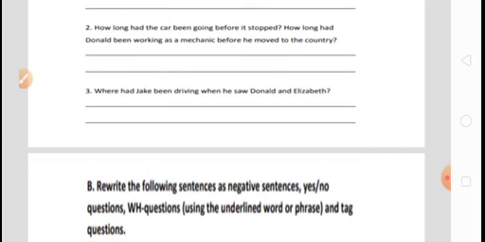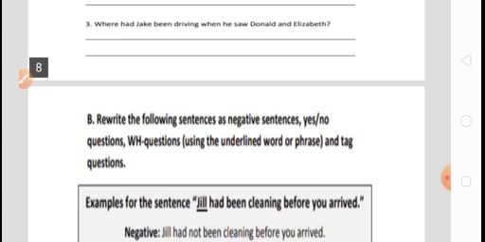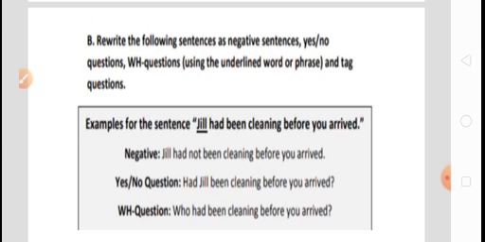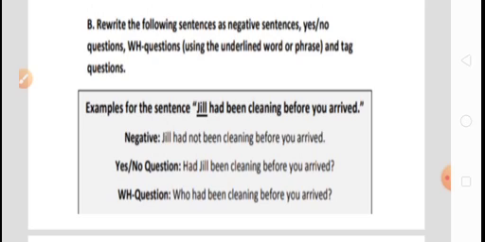Now move to the grammatical exercises: how to make negative and interrogative questions. Look here, one example is given. Jill had been cleaning before you arrived. Following this sentence, this structure, this tense, we have to change it into negative, and we have to change it into a WH question. That means interrogative.